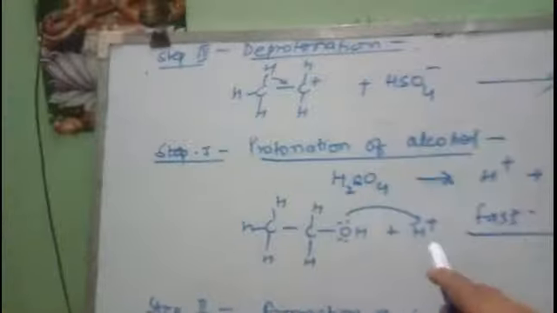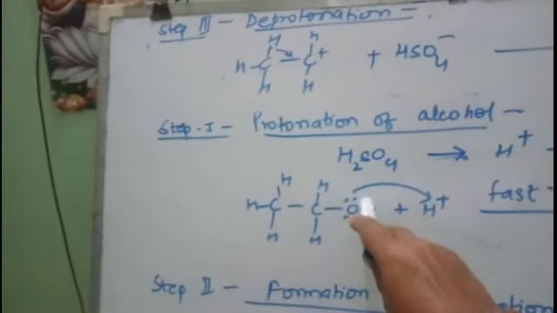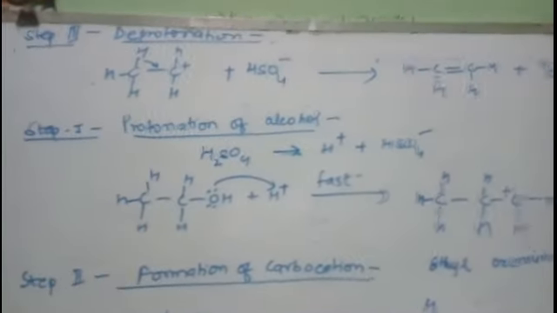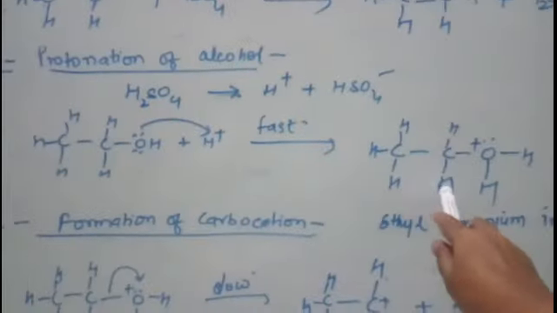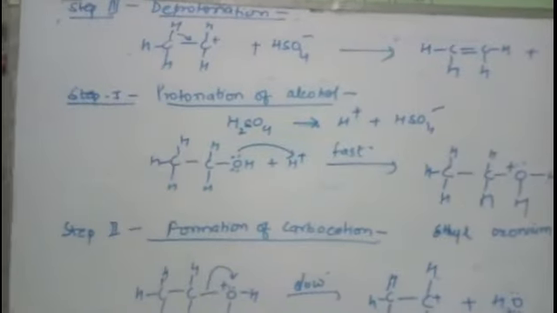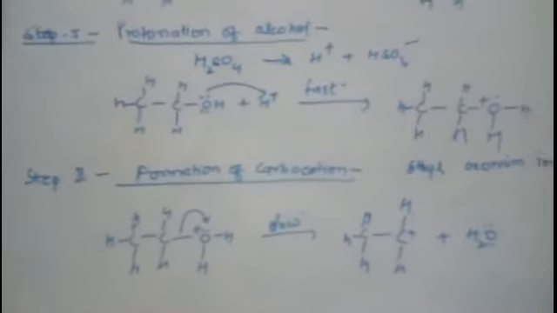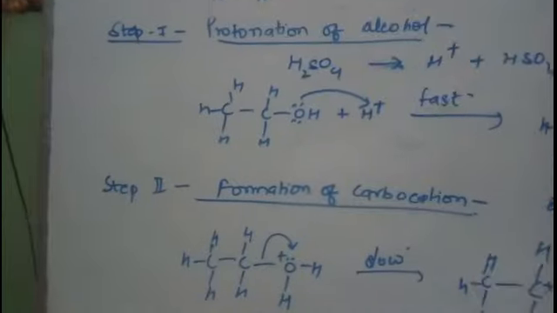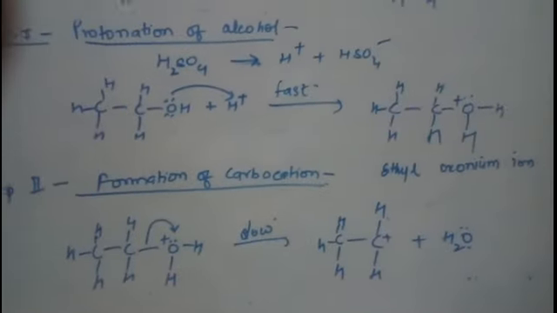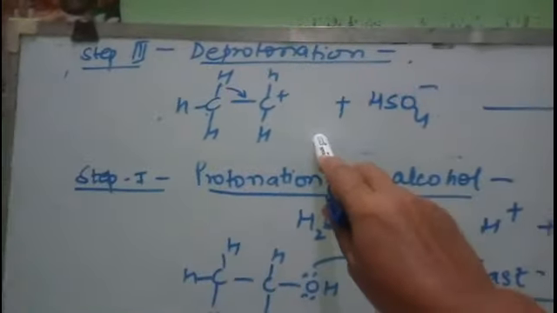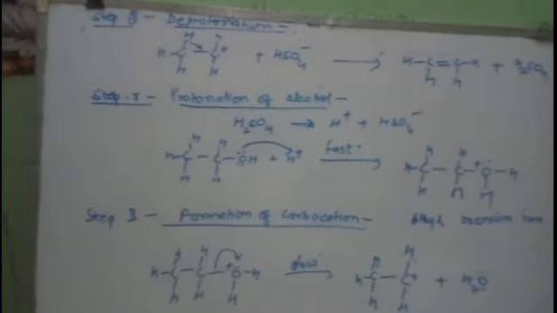See the first step. In the first step, the proton is attacking the alcohol. The oxygen, which is carrying the lone pair of electrons, is donating its electrons to the hydrogen ion. Thus oxonium ion is formed, ethyl oxonium ion is formed, that is protonated alcohol is formed. In the next step, this ethyl oxonium ion or any oxonium ion is losing the water molecule and converting to carbocation. In the third step, this carbocation is losing the proton and is converting to ethene. So this is how alcohol is converted to ethene.